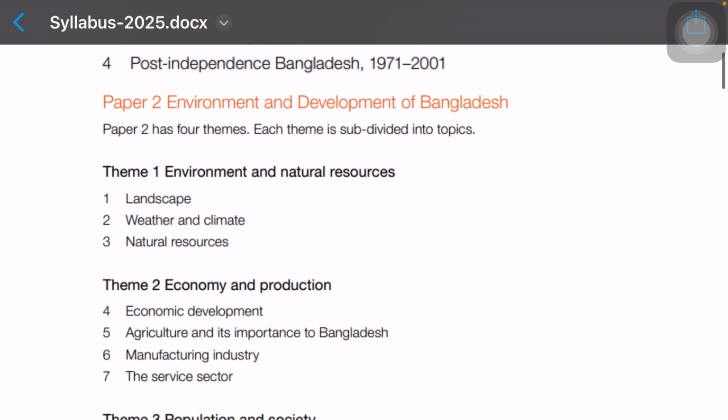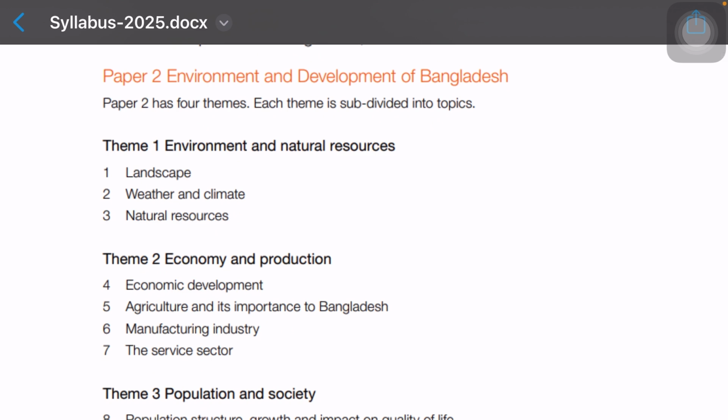Proceeding to paper 2, which is environment and development of Bangladesh. As I said, you have a total of 10 topics, but these 10 topics are segmented into 3 different themes: theme 1, theme 2, and theme 3. Theme 1 has 3 topics, theme 2 has 4 topics, and theme 3 has 3 topics.